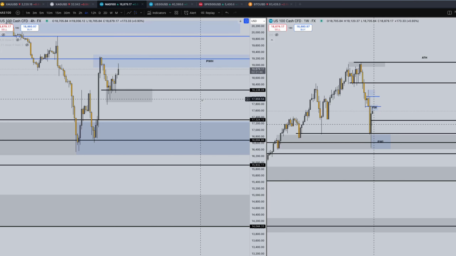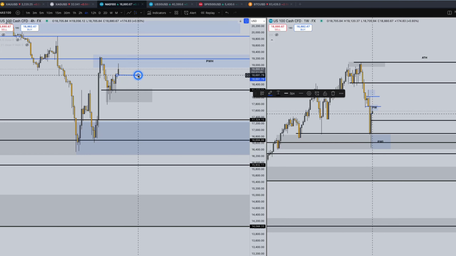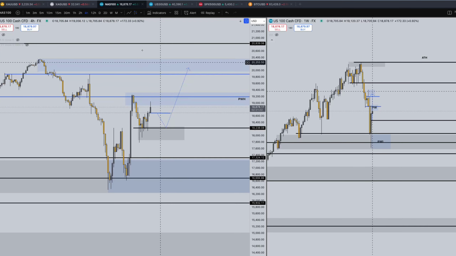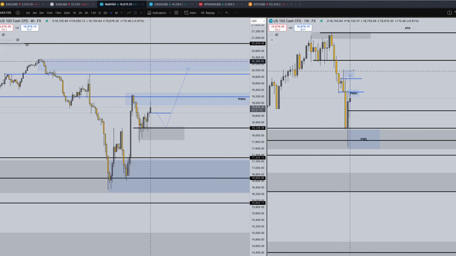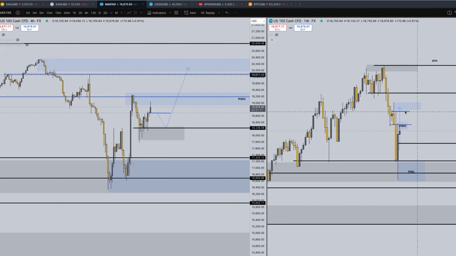$18,250 price range. If this weekly low breaks right here, this candle, if the low of this weekly candle breaks, we could potentially see this area get retested, 18,250, and then a move higher up to maybe the 20,000 point for the NASDAQ, right where this blue zone is. On the weekly time frame, that would be the high from 3 weeks ago, this particular area of supply. Yeah, it almost looks like it's coming straight to there, actually, if I'm being honest.